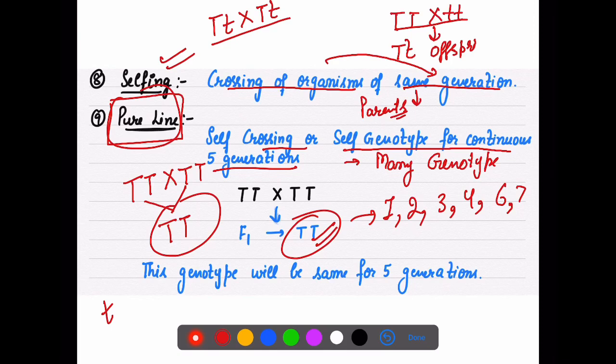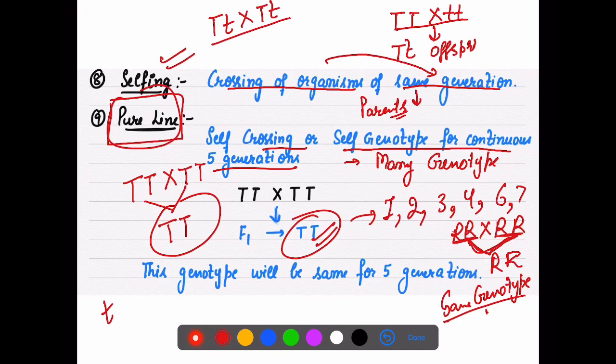I will repeat it again because इसी में बहुत confusion होती है बच्चों को. Suppose I cross this, is there any kind of change you can observe? No, all the parents have the same kind of genes, that is you will always get RR. So when the same genotype is involved, specifically इसको समझने का यही तरीका है कि same genotype is involved, that is continuously you are selfing them for 5 generations and more than 5 generations, then this will be the same for those generations.